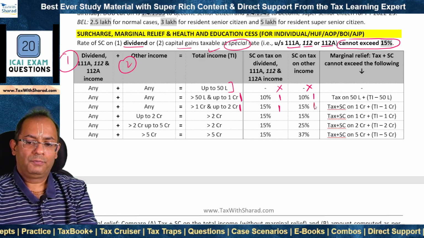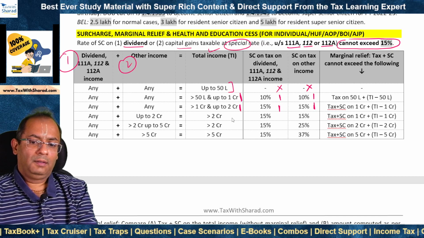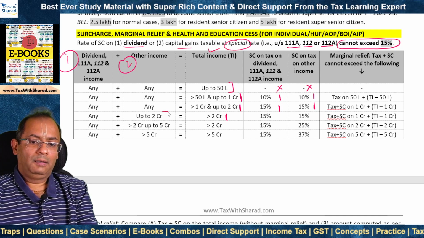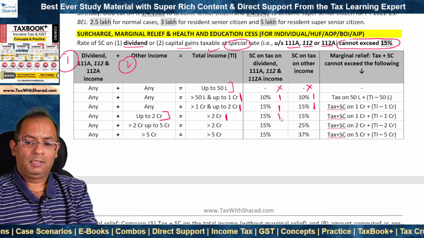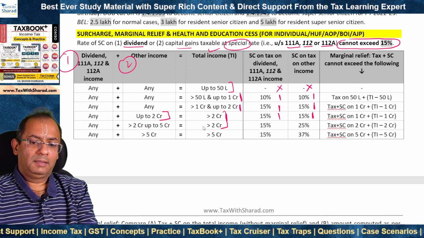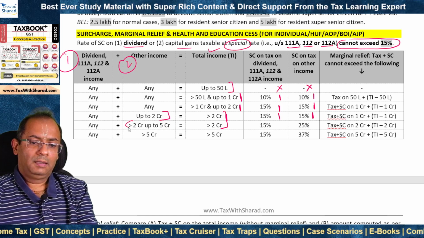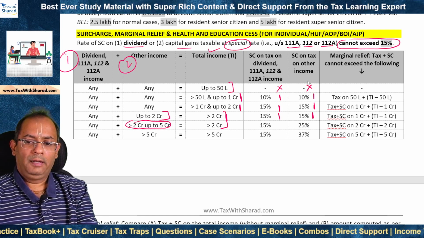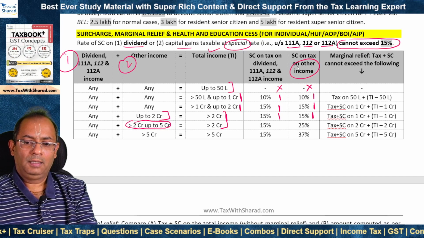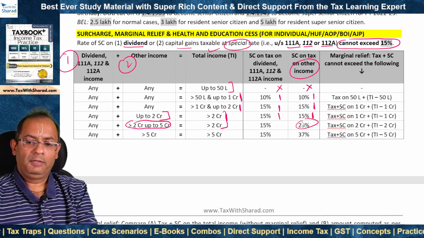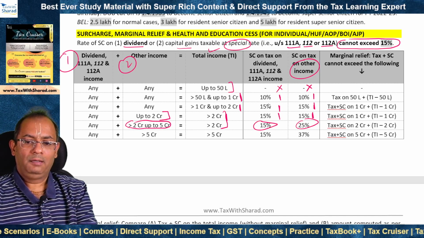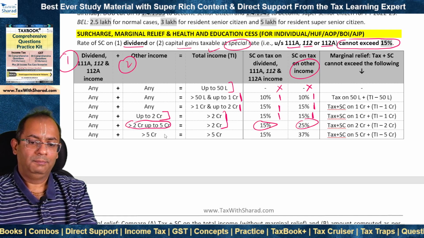is increased to 15%. Where the total income exceeds rupees 2 crore, but the other income is up to 2 crore, then the rate of surcharge remains at 15%. But in such case, where the other income is greater than 2 crore and up to 5 crore, then the rate of surcharge on tax on the other income increases to 25%, but it remains 15% in the case of tax on dividend 111A, 112 and 112A income.